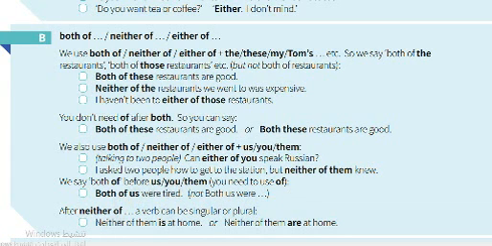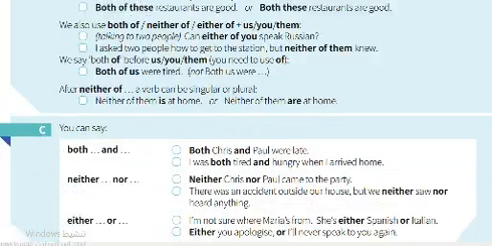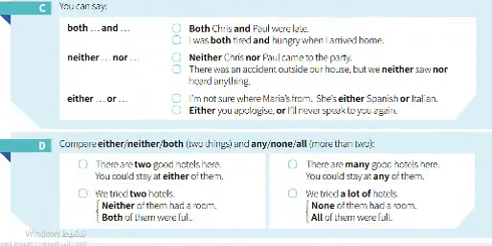After neither of, a verb can be singular or plural. Neither of them is at home, and neither of them are at home. We can use both with neither. So unless to have both, and what we call either, we can use with neither the two, singular and plural agreement. Okay. We have here, C, both and, neither nor, either or.